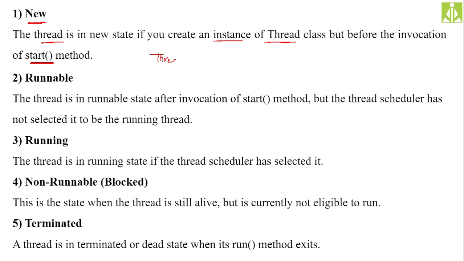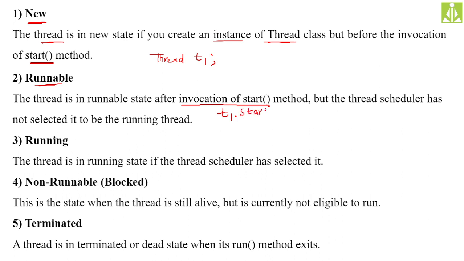That is, you write like this in your programming, Thread T1. So now this T1 is in new state. It is not yet under runnable state because we have not invoked the start method on this T1 thread. So the thread is still in new state. The thread will enter into runnable state after the invocation of start method. So if you do like this, T1.start.